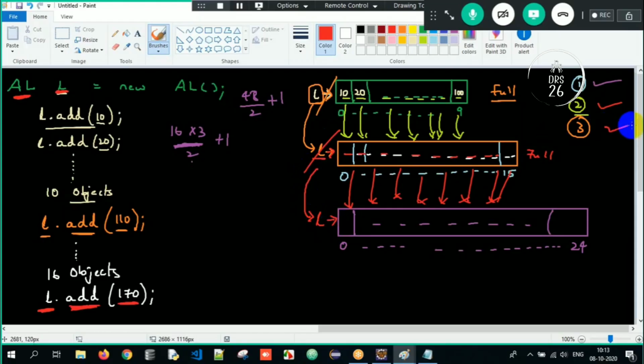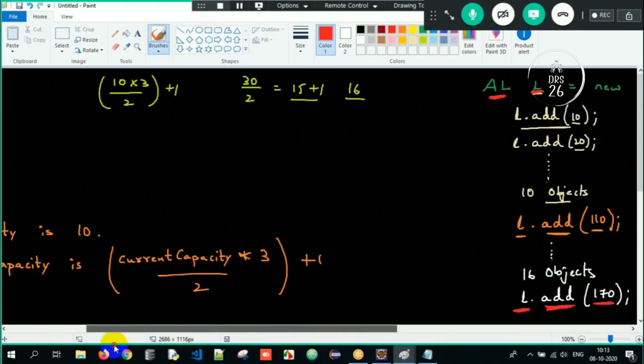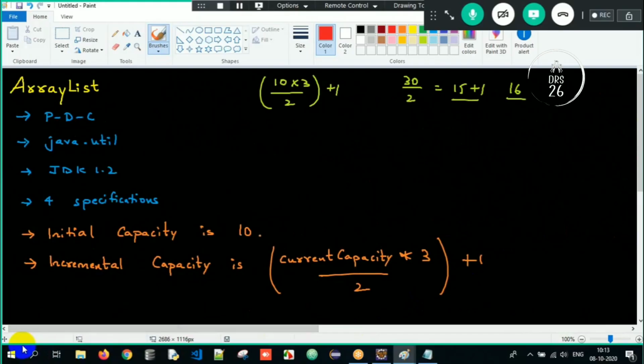So this is how an array list works internally. Got the clarity, guys? This is what we are supposed to understand here. An array list, the underlying data structure, you might also call it the underlying data structure.